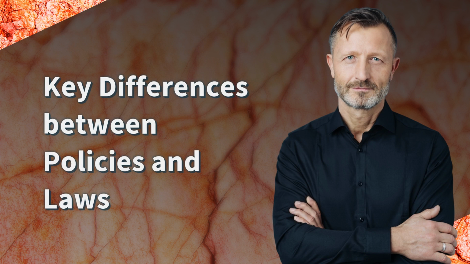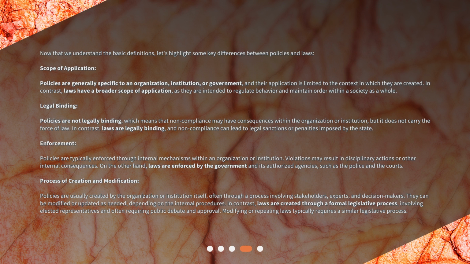Key differences between policies and laws. Now that we understand the basic definitions, let's highlight some key differences between policies and laws. Scope of application. Policies are generally specific to an organization, institution, or government, and their application is limited to the context in which they are created. In contrast, laws have a broader scope of application, as they are intended to regulate behavior and maintain order within a society as a whole.